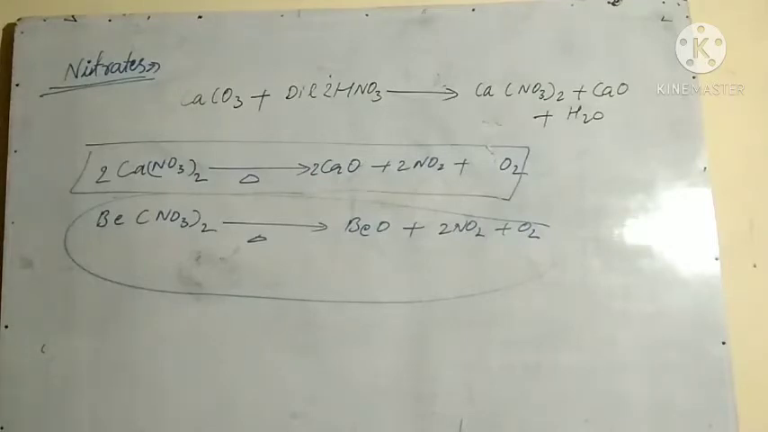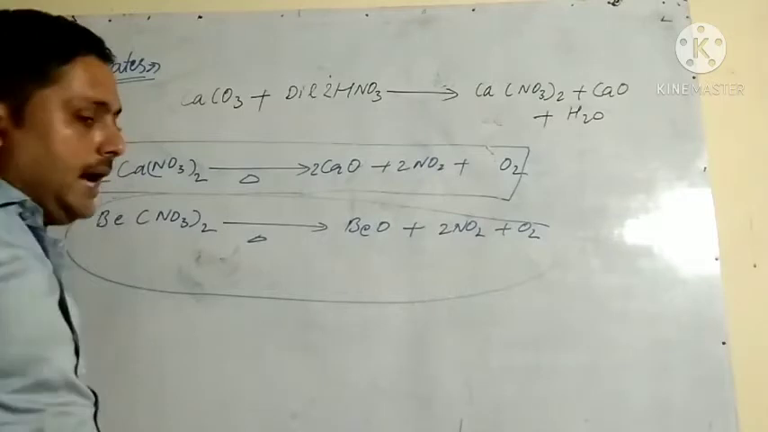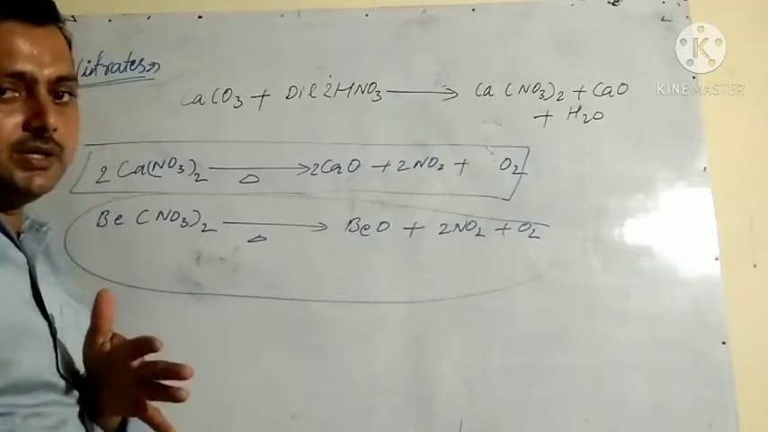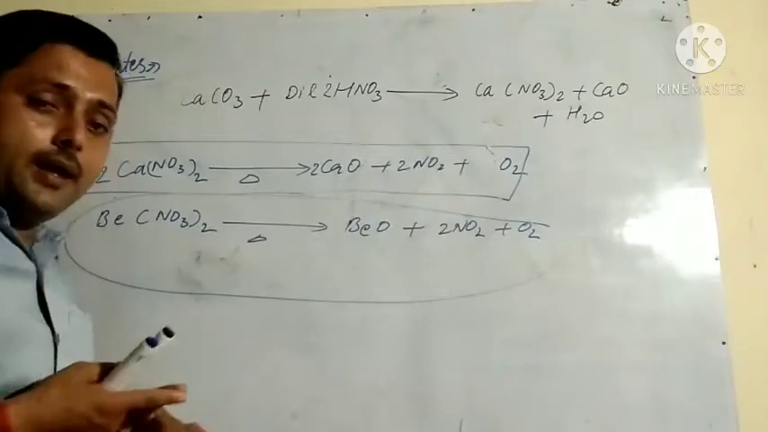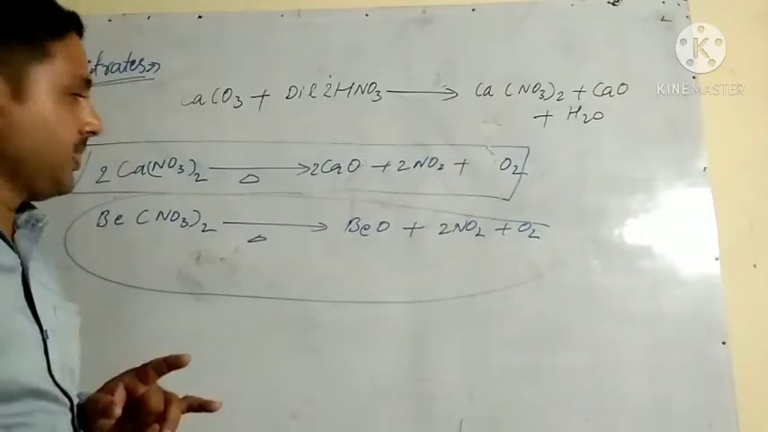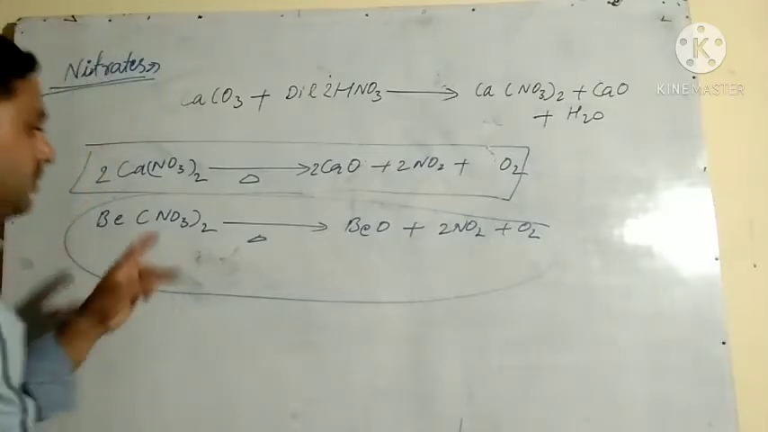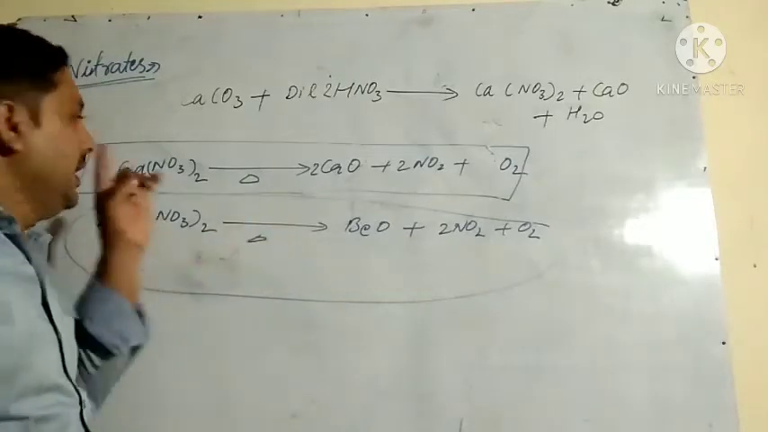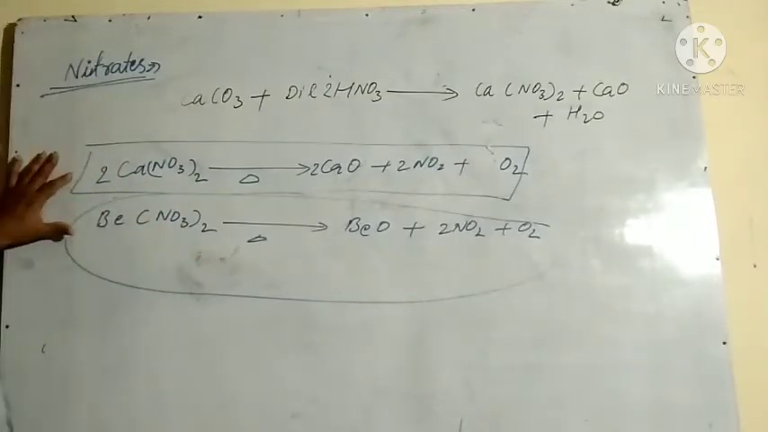How are nitrates formed? Some nitrates are formed by the reaction of carbonate with dilute HNO3, and their hydrating nature decreases from beryllium to barium, and all the metal nitrates decompose into oxide on heating. So they decompose like this. Two examples I have taken. Other metal nitrates also decompose like this.